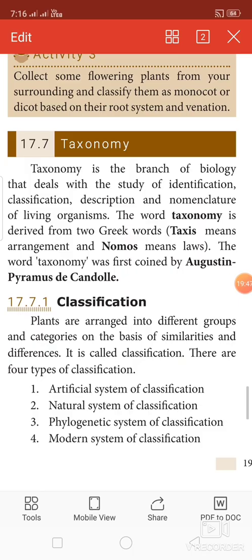Next, taxonomy. Taxonomy is the branch of biology that deals with the study of identification, classification, description and nomenclature of living organisms. The word taxonomy is derived from two Greek words: taxis means arrangement and nomos means laws. The word taxonomy was first coined by Augustin Pyramus de Candolle.